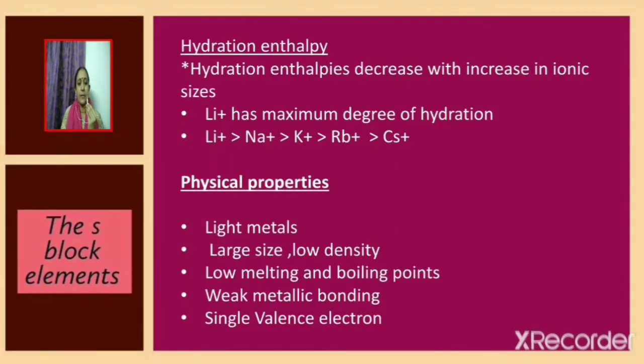Hydration enthalpy. Hydration enthalpies decrease with increase in ionic sizes. Consider the alkali metal ions: lithium ion, sodium ion, potassium ion, rubidium ion and cesium ion. We know that as we move down the group, the atomic radii as well as ionic radii increase. So among the alkali metal ions, lithium ion is the smallest ion.